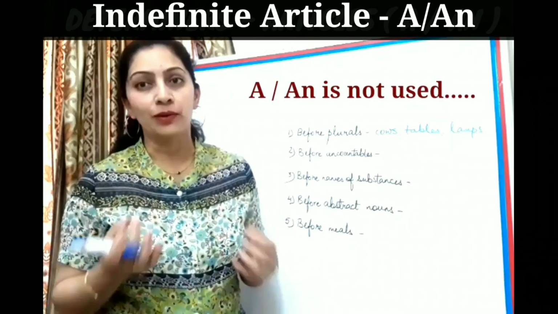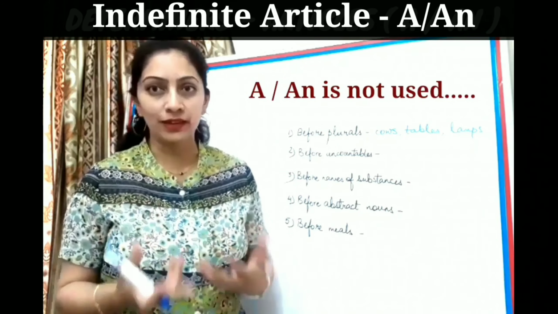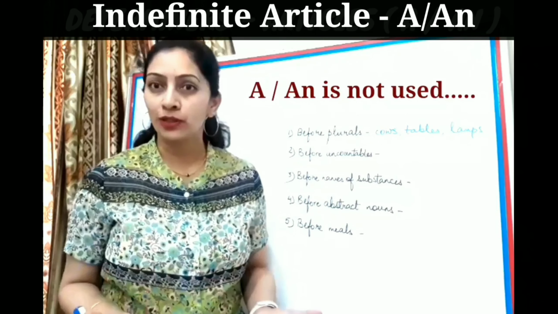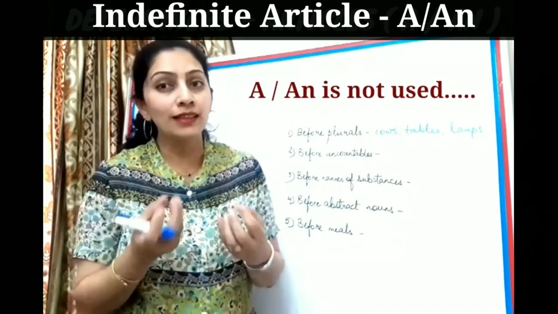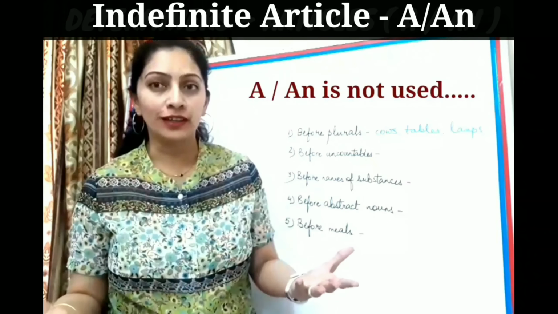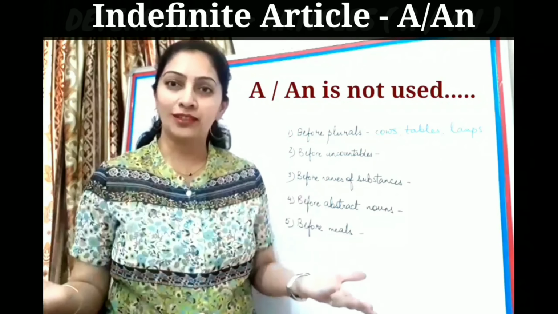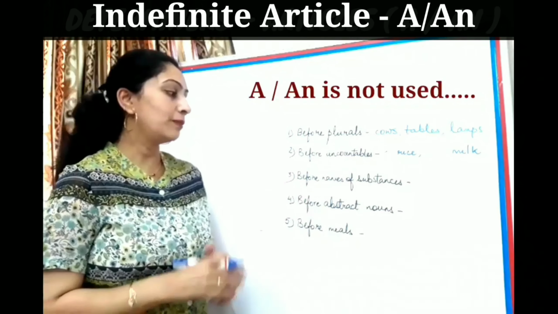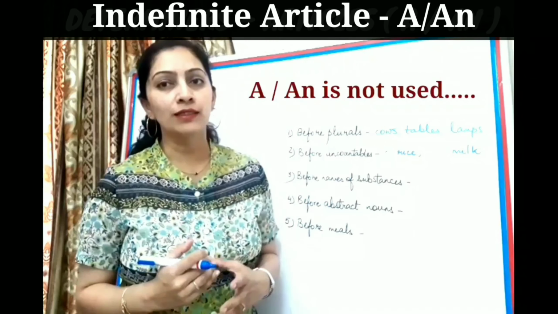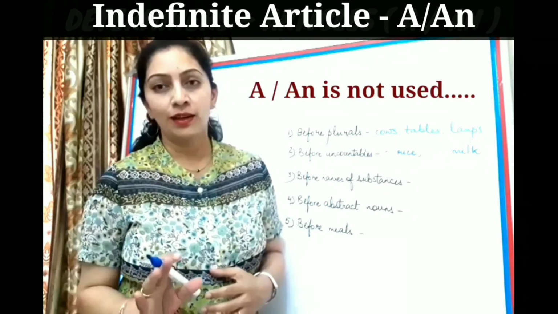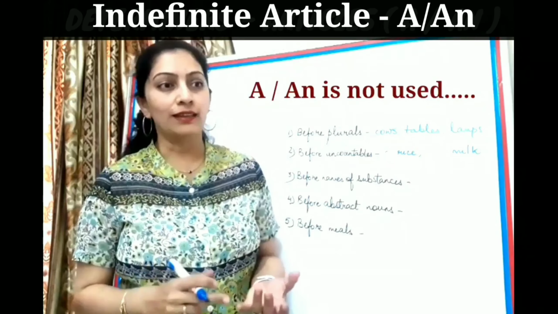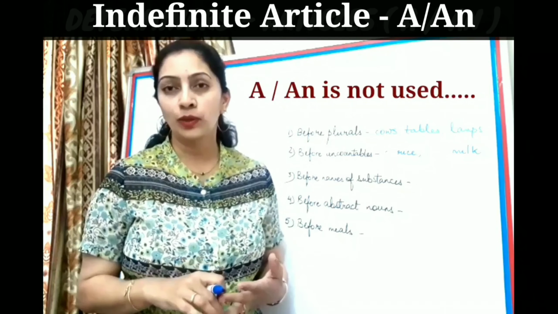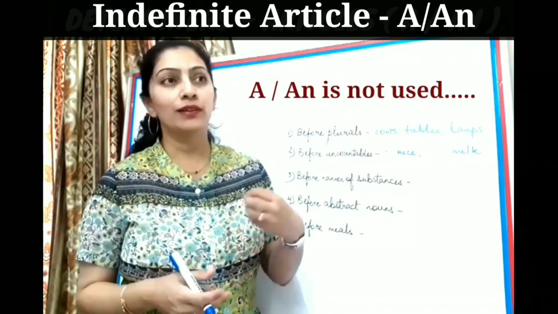Uncountables cannot be counted one by one in numbers. For example, rice, or quantity of water, or there is little rice, or there is a lot of rice, or there is much rice. The third rule says that before the names of substances we cannot use it. What could be the names of substances? Like silver, gold, copper, or glass.